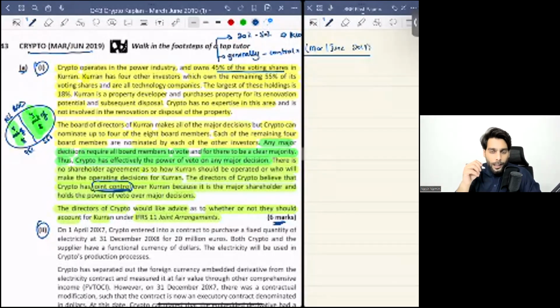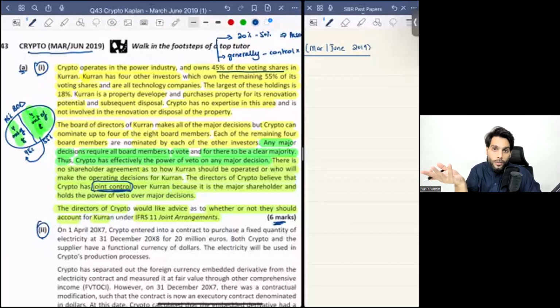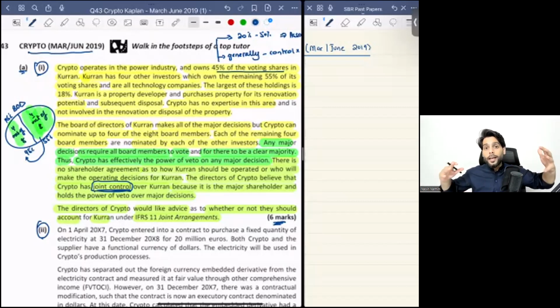And technically speaking, even if you take one of the investors out of the other pool and include that investor in your party, you can direct the relevant decisions of the entity. So technically, this is not a joint control scenario. No unanimous consent is required. Unanimous consent exists when all of the parties have to make joint decisions.